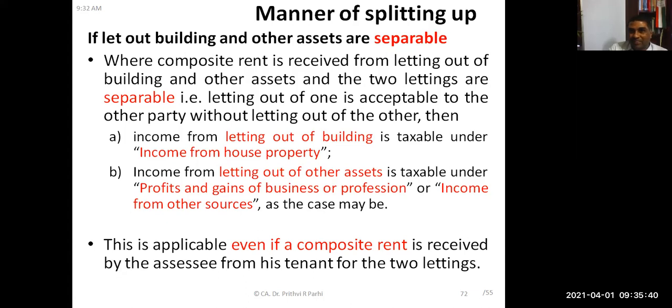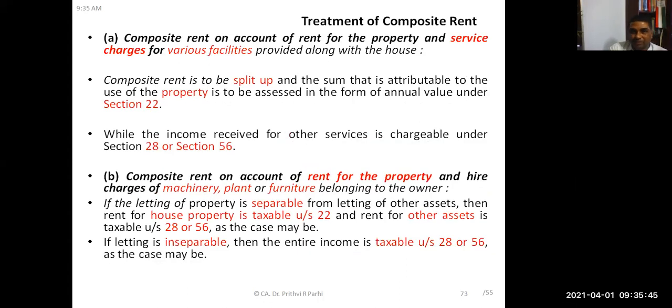Did you understand this? Yes sir, it has to be split. To summarize, consider composite rent on account of rent for the property and service charges. Just now we discussed composite rent for house property as well as other assets. Similarly, there is a possibility that composite rent is for house property plus certain services.